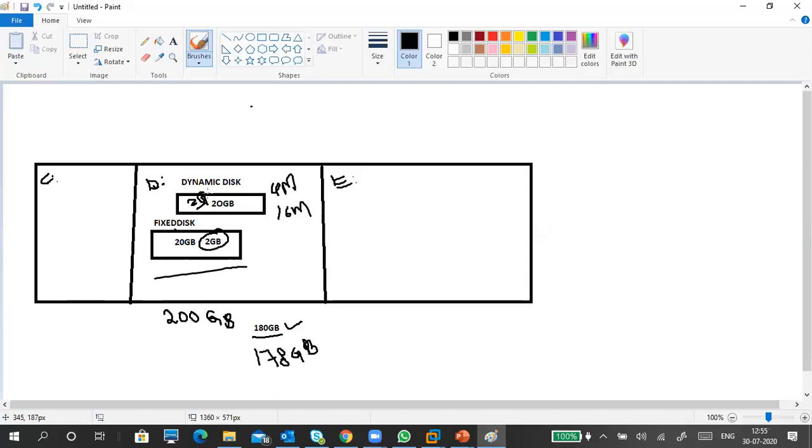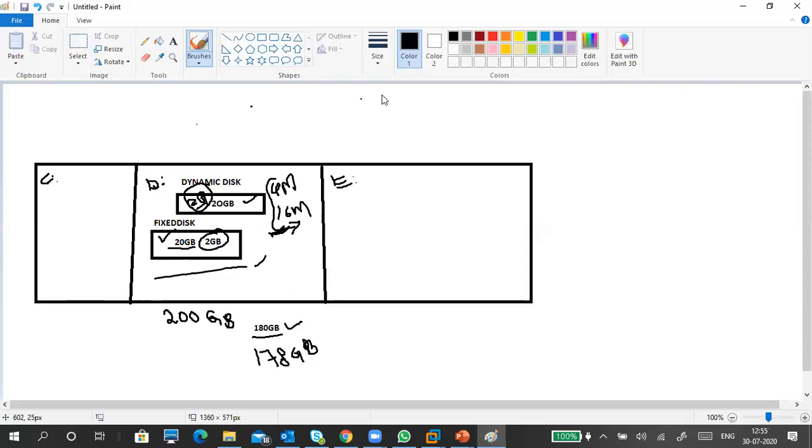Okay, so what is this? Understand? A fixed disk means that even when starting without any data, it will occupy 20 GB in your physical disk. But a dynamic disk won't occupy the full 20 GB; it will occupy only a very small part. If you keep data, then only it will occupy disk space. So that is a dynamic disk. So: fixed disk, dynamic disk, VHD, VHDX.